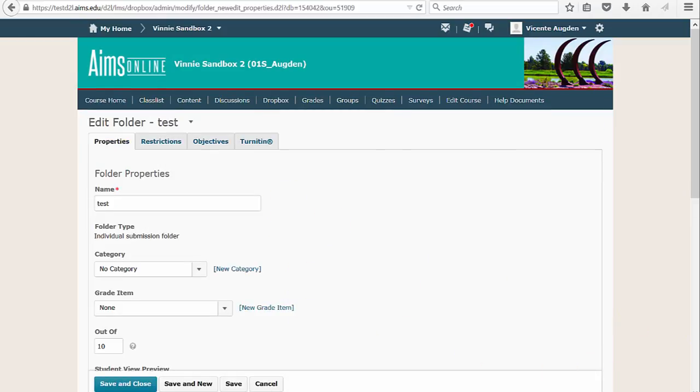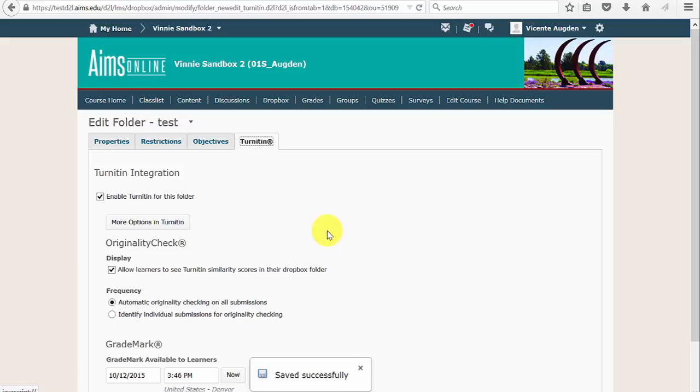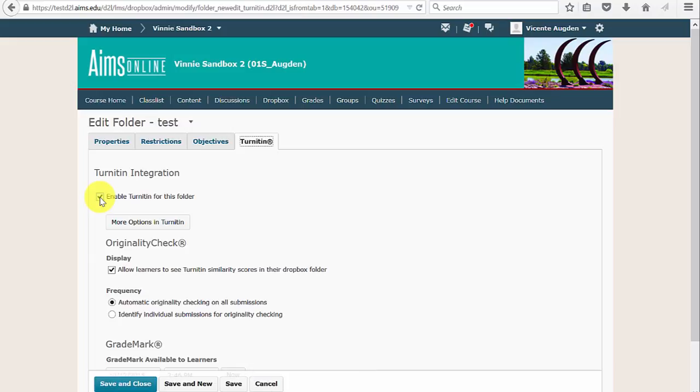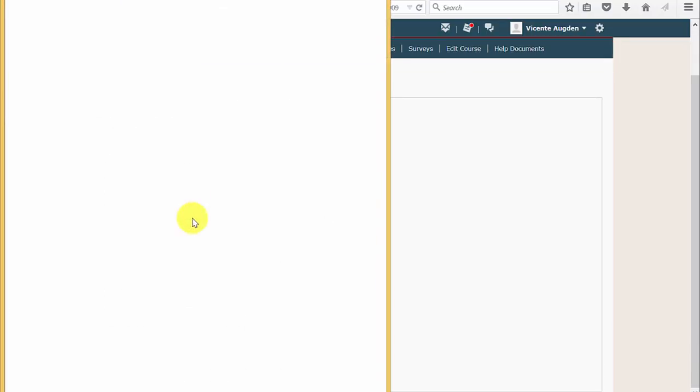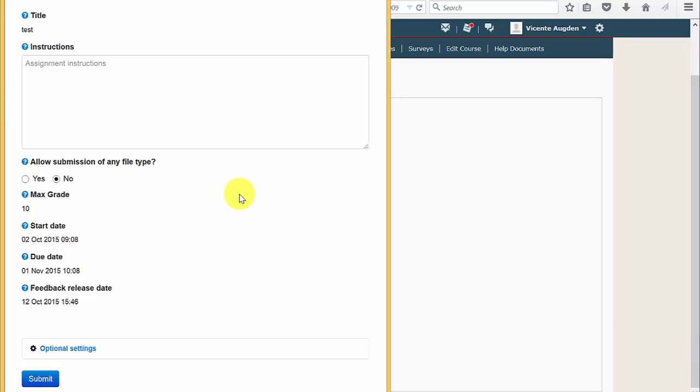And so what that means is that Turnitin has its own separate tab. Once I create the Dropbox folder, I simply click on the Turnitin tab here, which is brand new. Then I will click to enable Turnitin for this folder. And once it's enabled, you can set up more options and configure originality check and GradeMark functionality. So if I go and click on more options, it's going to give you an option if you want to allow a submission of any file type. You can select yes or no.